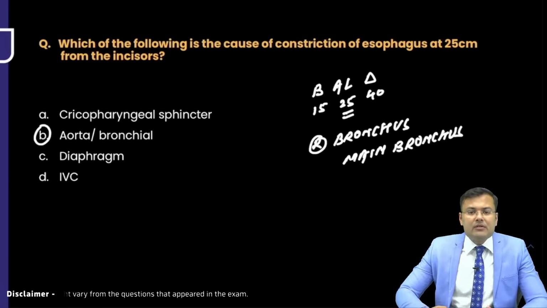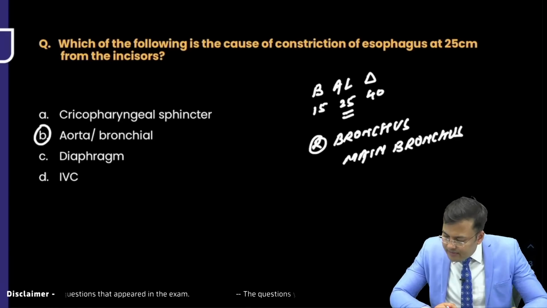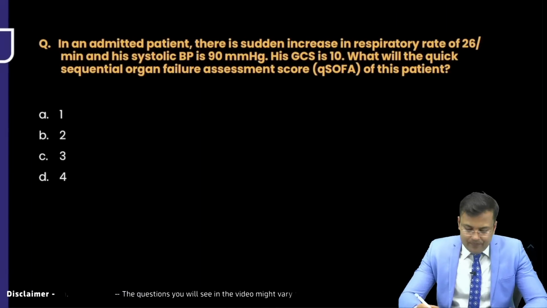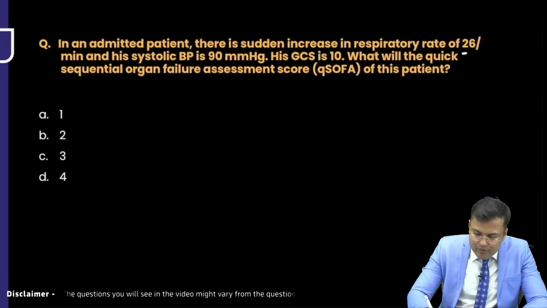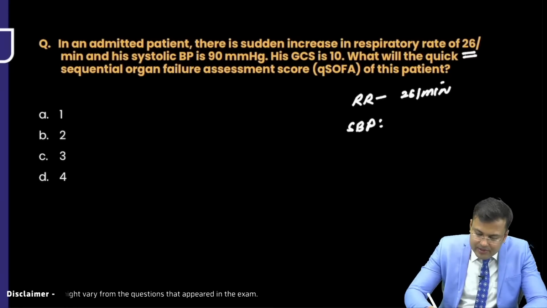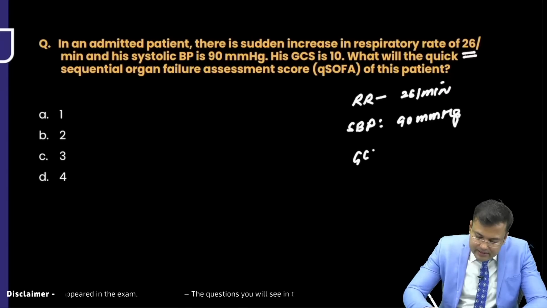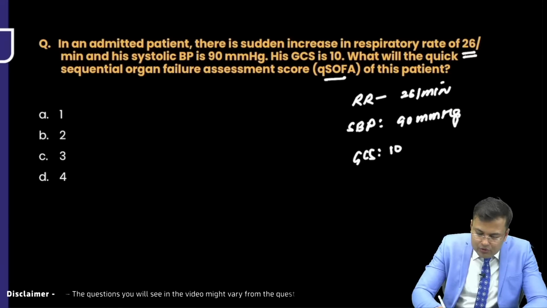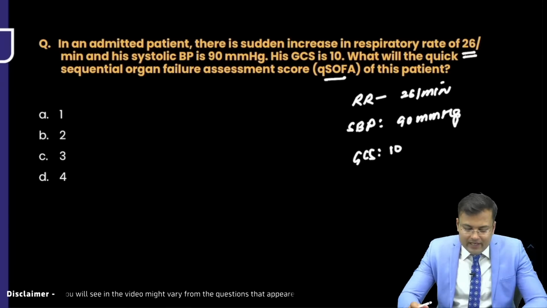Okay, so this is the first. Now you can see left bronchus, right. Now see the second one. In an admitted patient, there is a sudden increase in the respiratory rate, 26 per minute. Systolic blood pressure is 90 mmHg and GCS is 10. What will be the qSOFA score of this patient? Quick Sequential Organ Failure Assessment score.